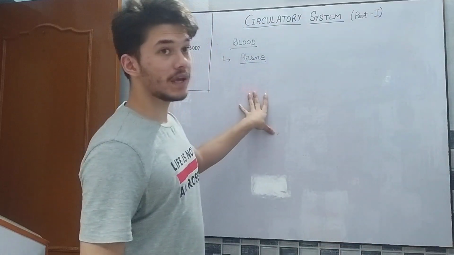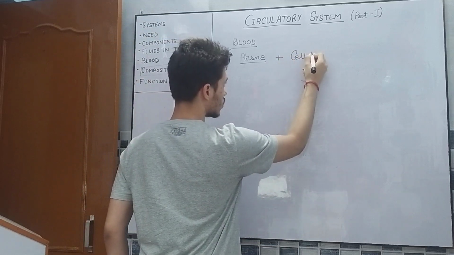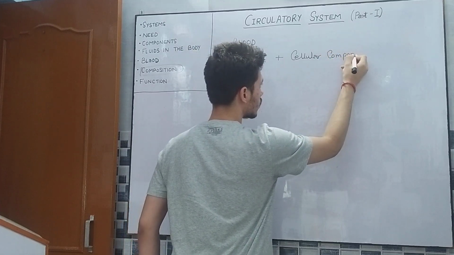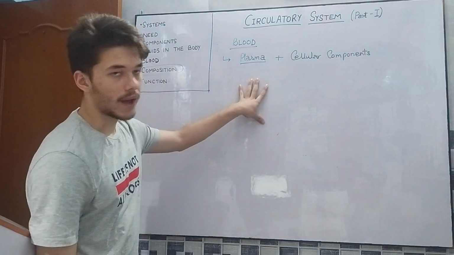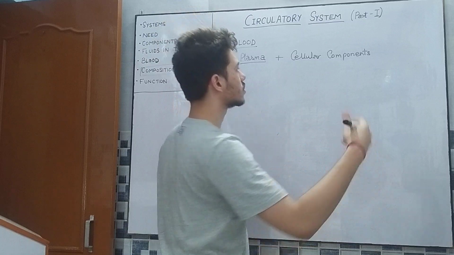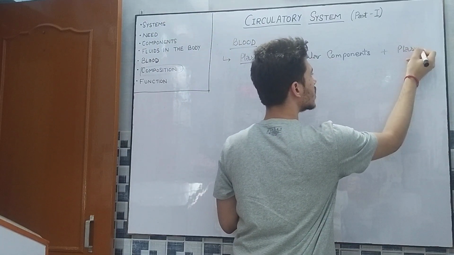About 75% is water, and the rest includes the cellular components, and some others that are also important, called plasma proteins.